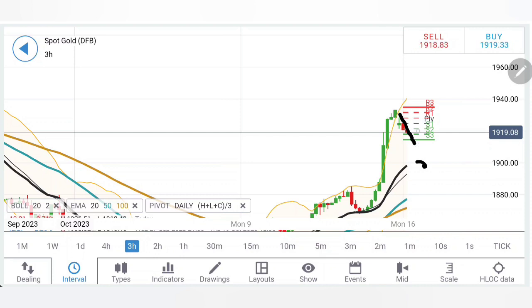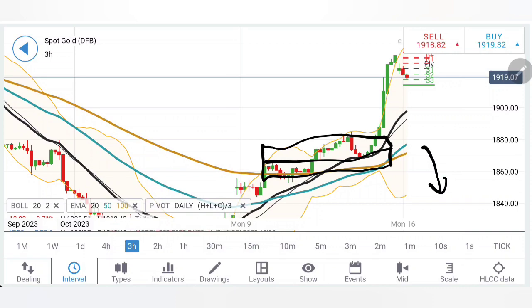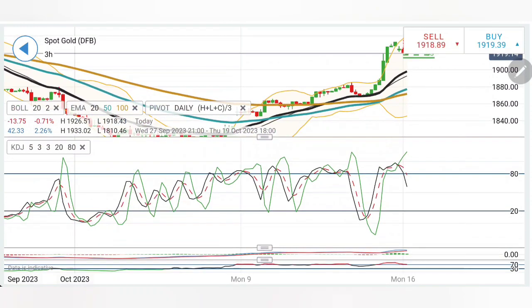In fact, it can continue on the downside from here. That is also one of the probabilities. See, moving averages crossing over here, 50 and 100. This is a bullish sign. And this is the zone which will decide the direction of gold, 1880, 1870 levels, below which certainly the bears will take over.